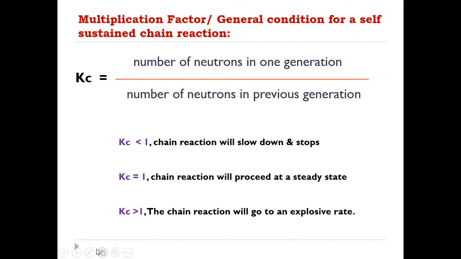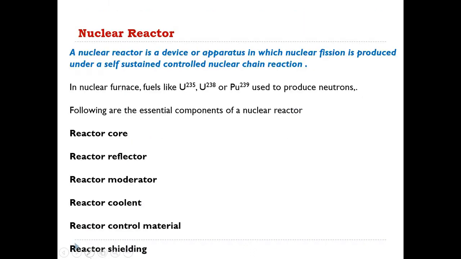Okay, so how all these things happen in actual, to understand that we need to see the nuclear reactor. Nuclear reactors are the devices in which nuclear energy is generated, or nuclear fission is used for some constructive applications.